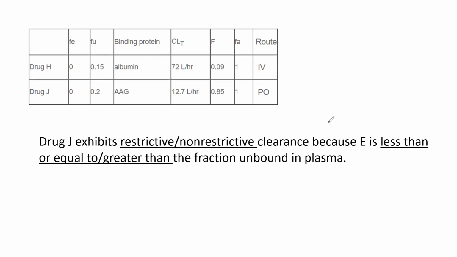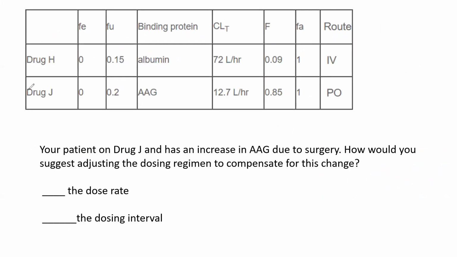All right, drug J. Drug J has Fe of 0, which means it's totally cleared by the liver. It's highly protein bound to AAG, and clearance is 12.7 liters per hour. So what's the E?